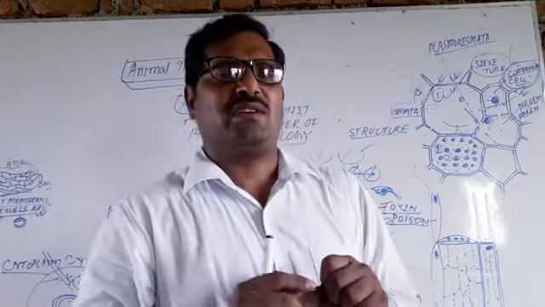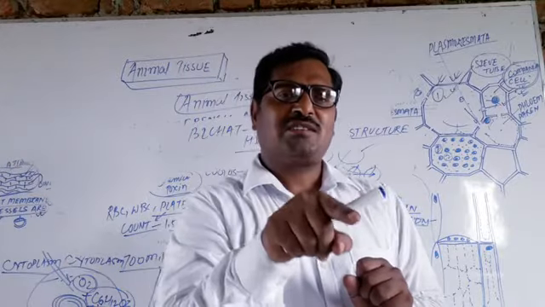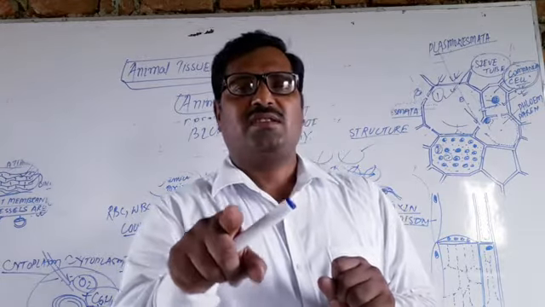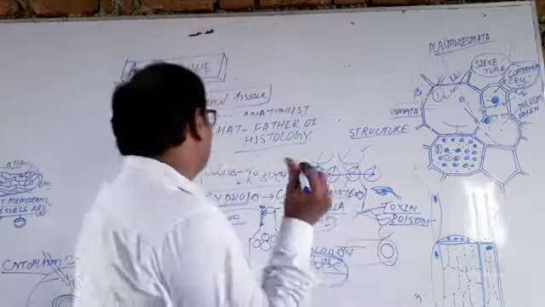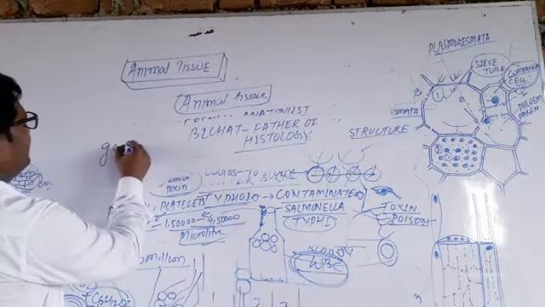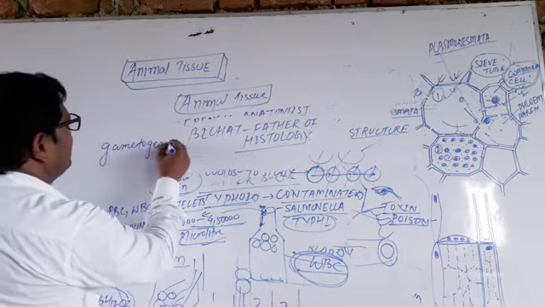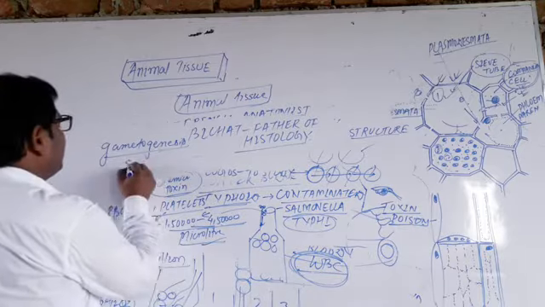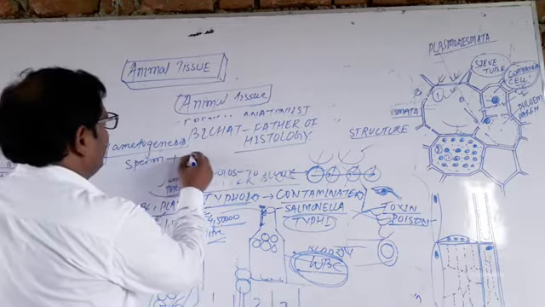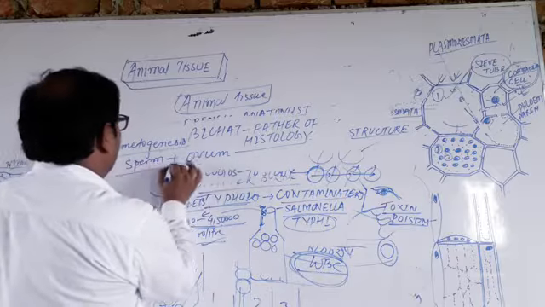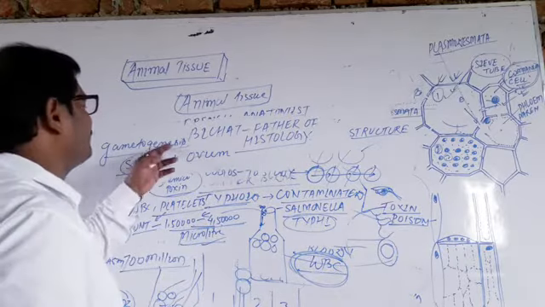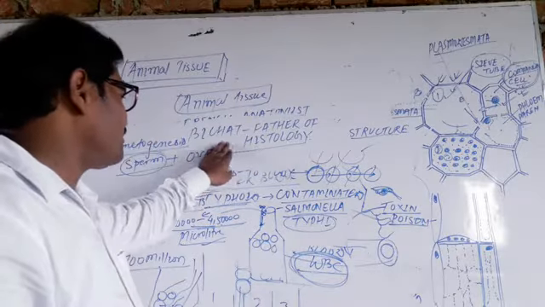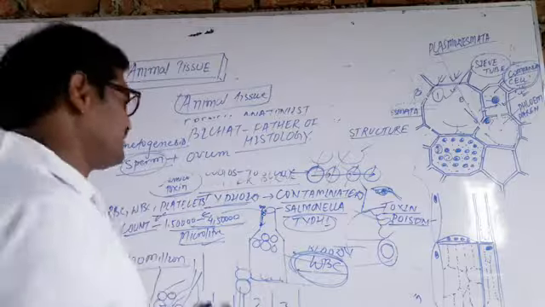The formation of gametes is called gametogenesis. Sperm production is called spermatogenesis, and the ovum is produced in the female by oogenesis.